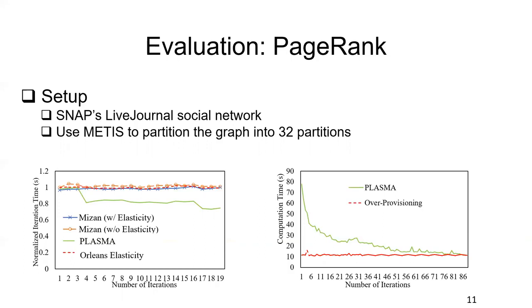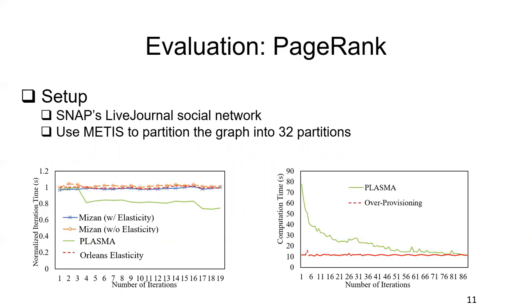In the first experiment, we fix the resources to 8 servers, where each server has 2 CPUs. Initially we place 4 partitions on each server, and we compare Plasma with Mizan, which is an elastic graph computation platform, and Orleans elastic management, which will put the same number of partitions on each server.